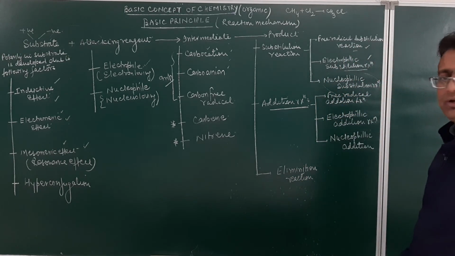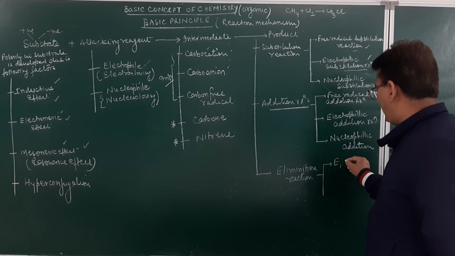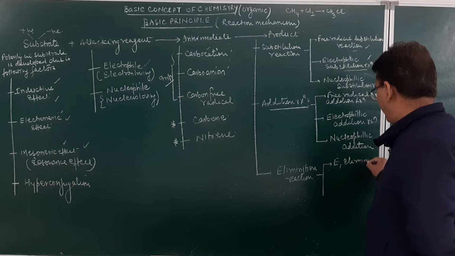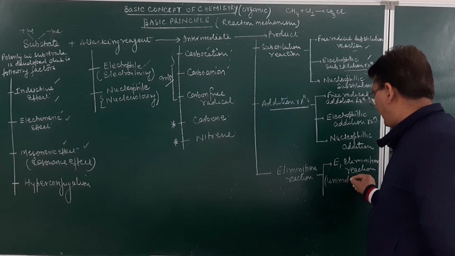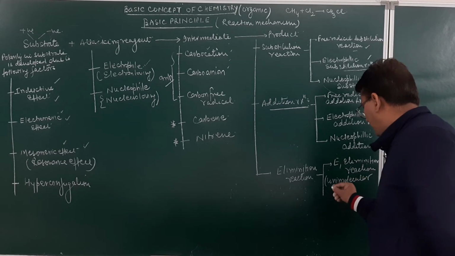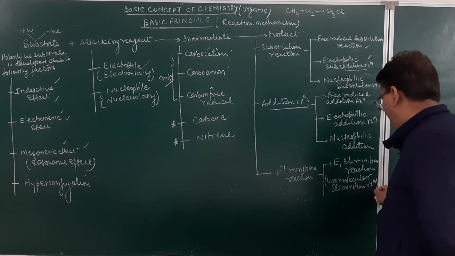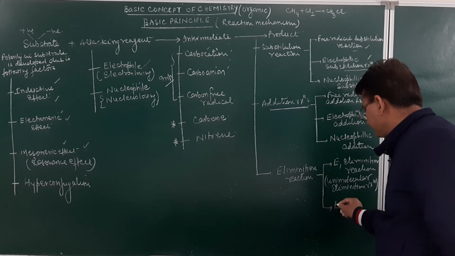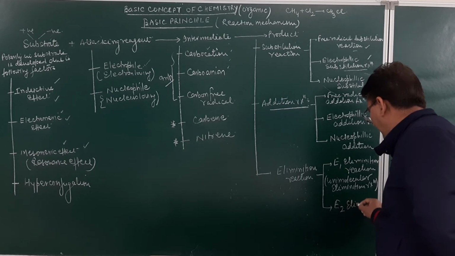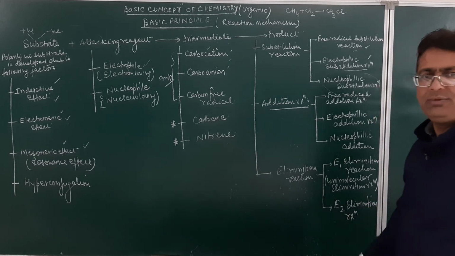As far as elimination reactions are concerned, although there can be many types, these are either the E1 elimination reaction, which can also be called a unimolecular elimination reaction, or this can be the E2 elimination reaction.